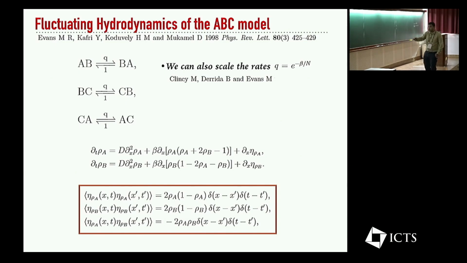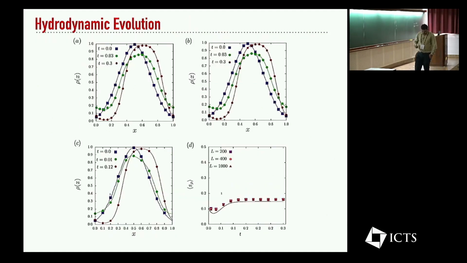This is exactly the same correlations of the noise as you see in the active lattice gas that I just showed. So with all of this setup, does this hydrodynamics work? In the rest of the talk, I will show you some convincing evidence that it does. So we evolve the density fields in this model, and starting with some density profile, we allow the system to evolve. This is the noiseless hydrodynamics that I'm talking about. This is averaged over many different configurations, and you see that the evolution of the theory, which are the solid lines, matches very well with the evolution of the actual numerical simulations.